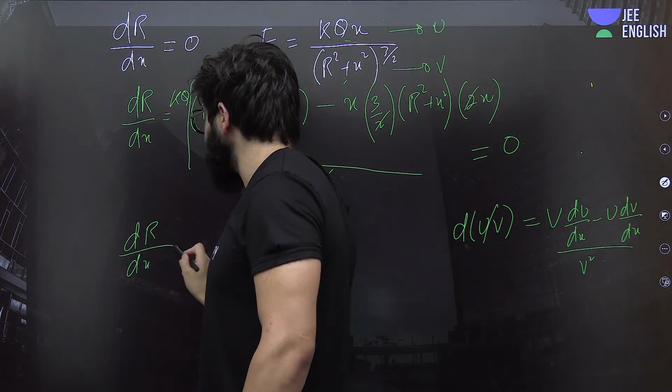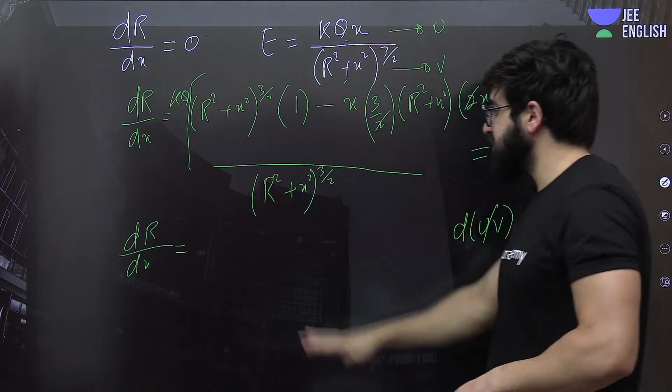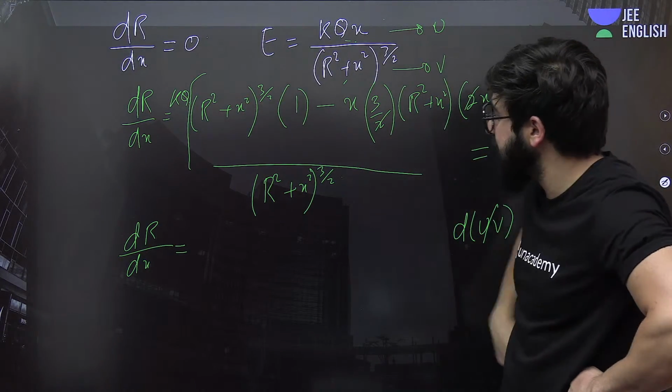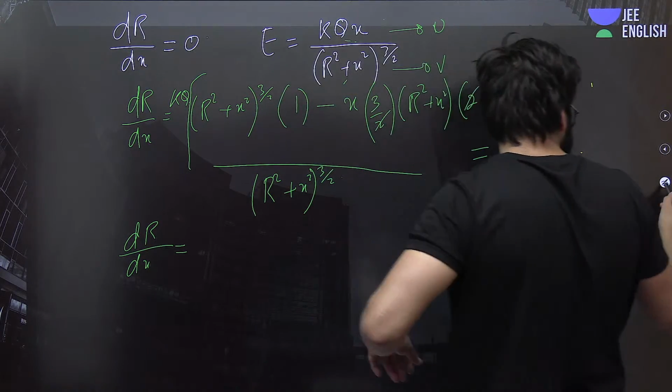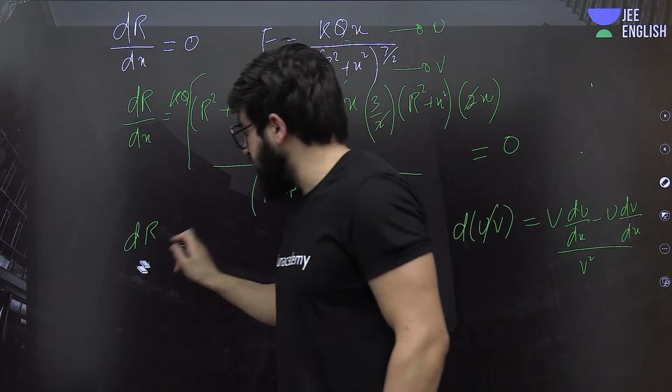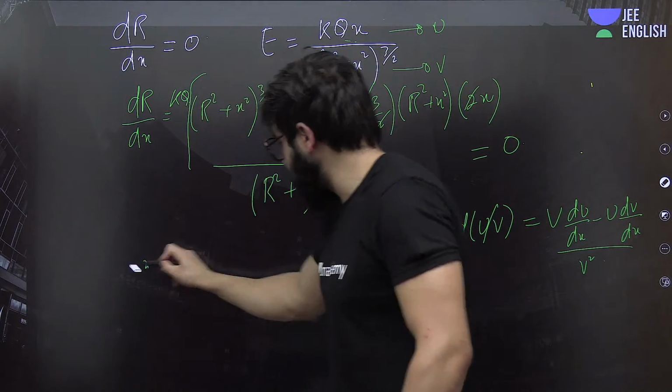So can we just write dr by dx is nothing but, exactly, so we'll take it over there, it will become 0. Eventually what are we going to get in this case?